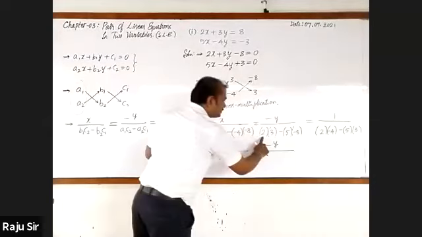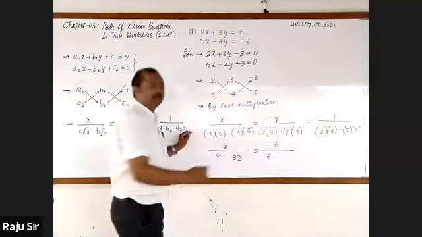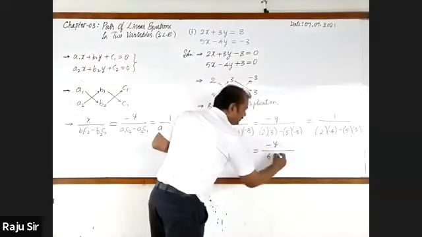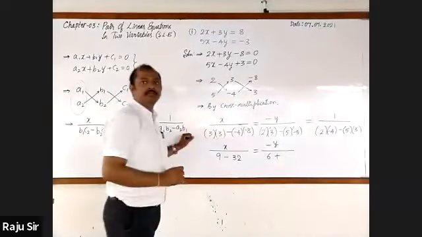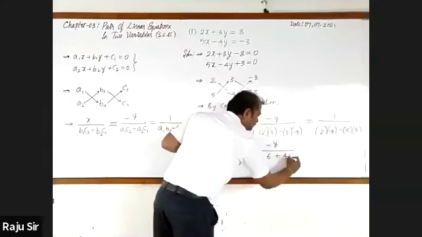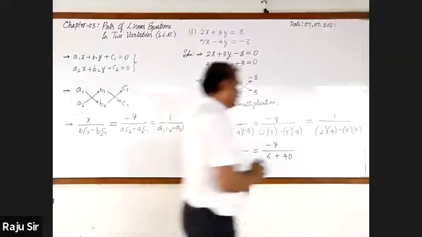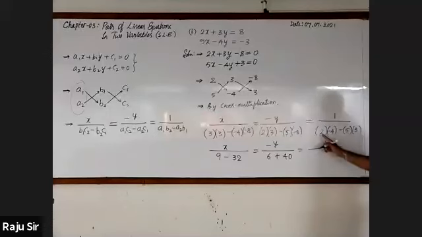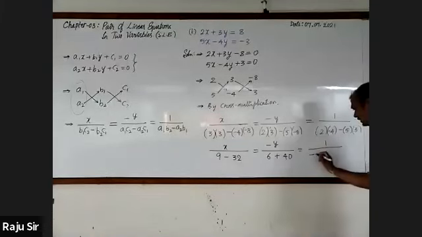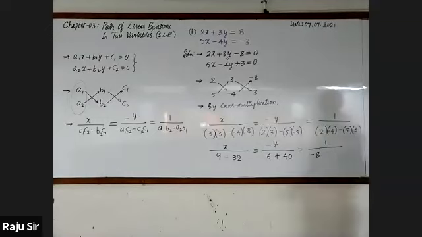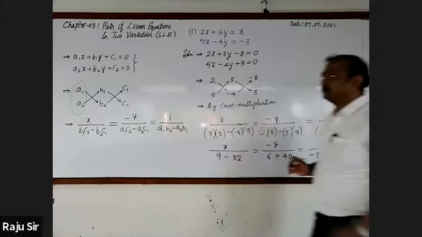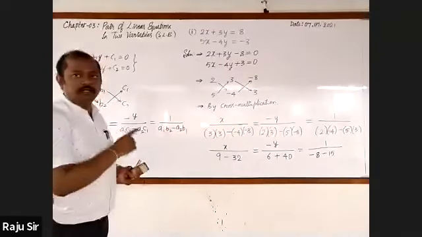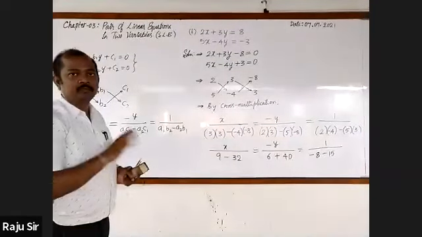Next, this is equal to minus y by, multiply this. 2 3s are 6. Then multiply the minus sign, minus into minus is plus. 5 8s are 40, and this is equal to the constant, that is 1 by, multiply this. 2 into -4 is -8. Then here 5 3s are 15, minus sign as it is, -15. Do you have any doubts? No, sir.